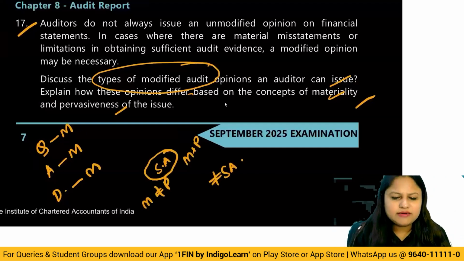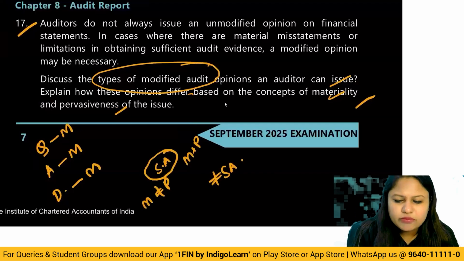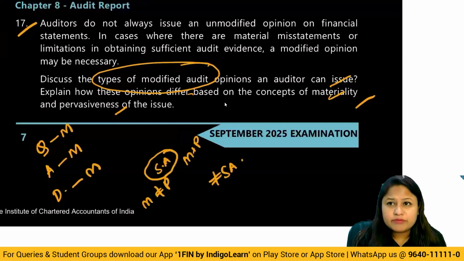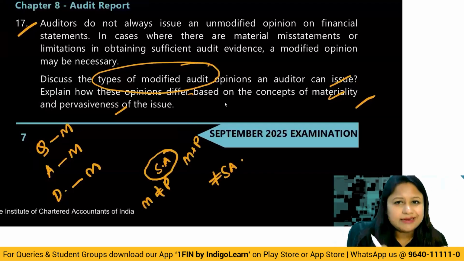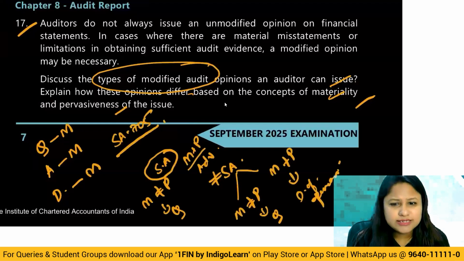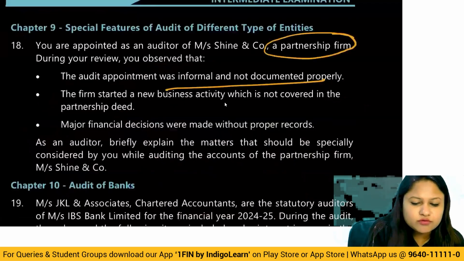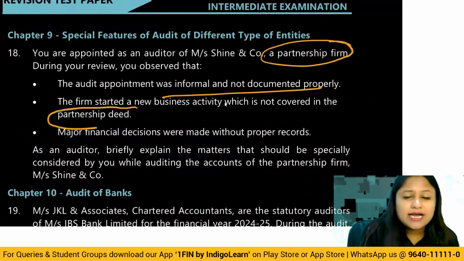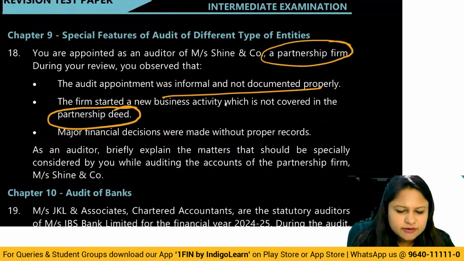So all the pointers about partnership is what we pick and write it. Telling the audit appointment was informal and not documented properly. No, the letter of appointment and the engagement letters have to be drafted in writing, signed, properly authorized, everything has to be done. The firm started a new business activity which is not covered. So we have to thoroughly go to the partnership deed and see that every particular has been covered there.